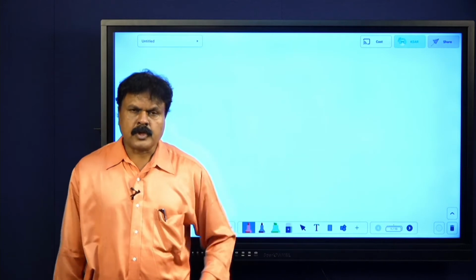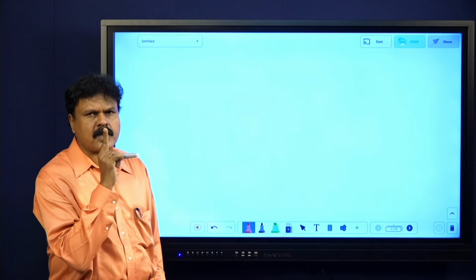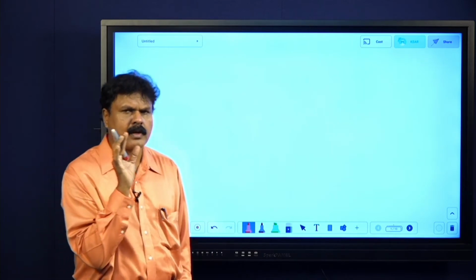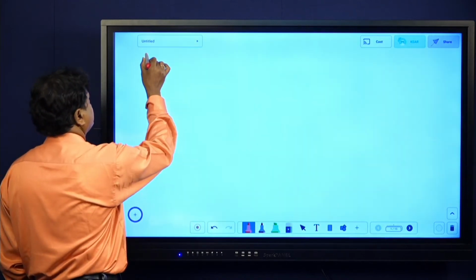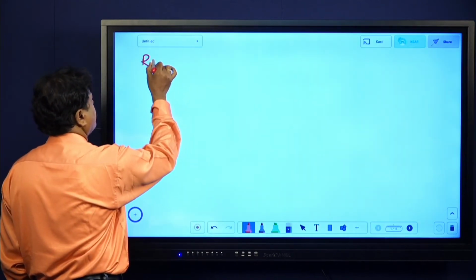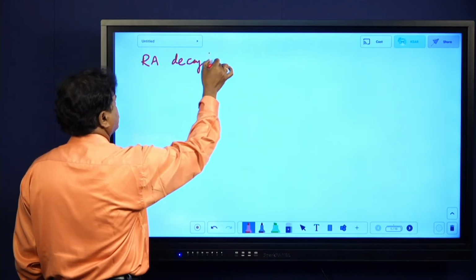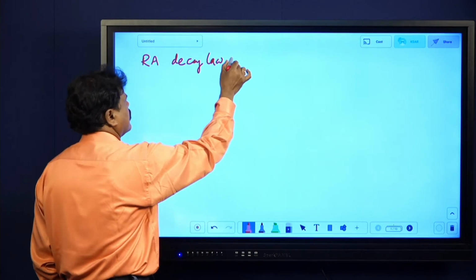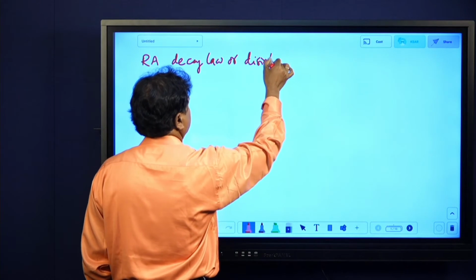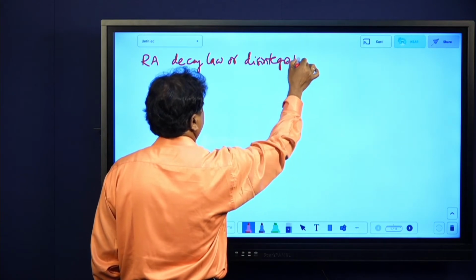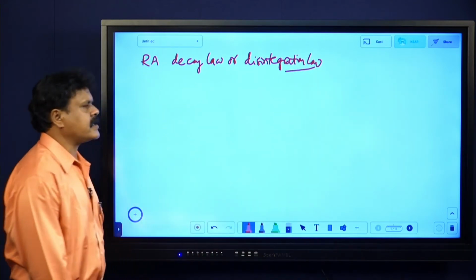So now that is about alpha decay, beta decay and gamma decay. Now the most important, almost most important for your examination, that is radioactive decay law, or disintegration law, radioactive disintegration law. Derivation, just a simple derivation and a very, very important derivation, radioactive disintegration law.